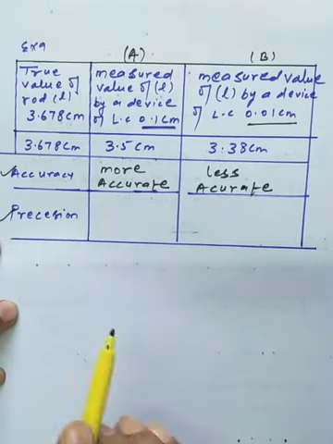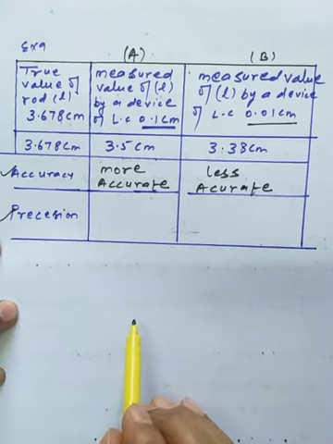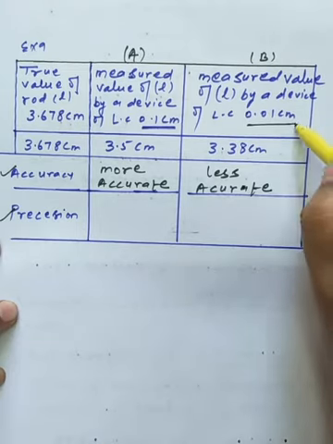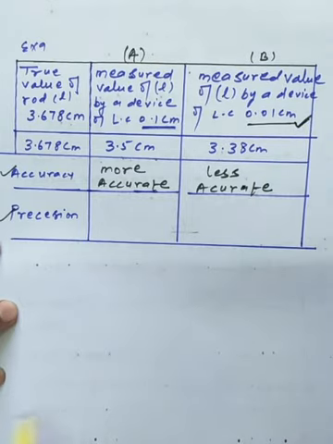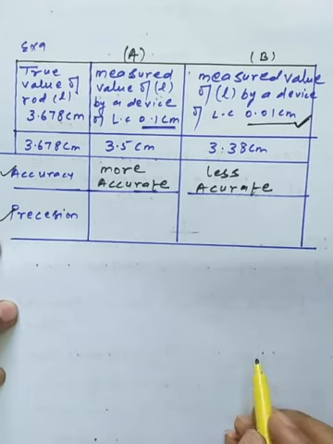We know that precision depends very much upon the least count of the device. So device B, having the smaller least count, will give the more precise measurement.